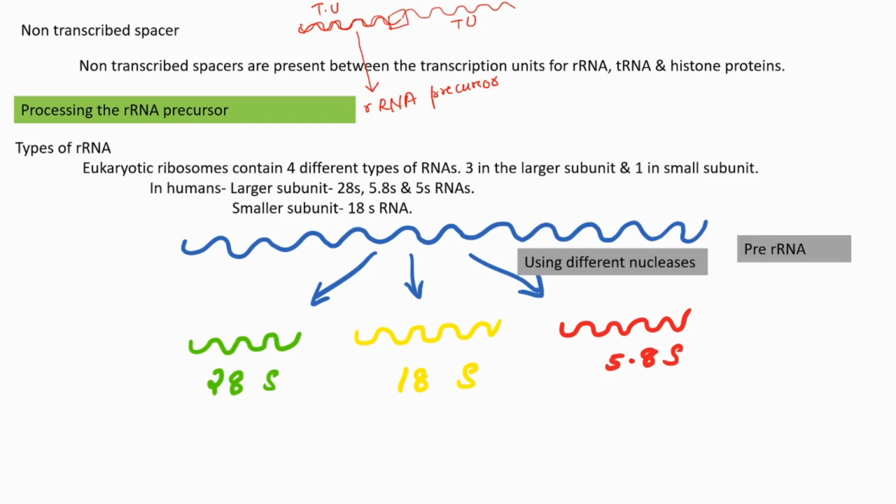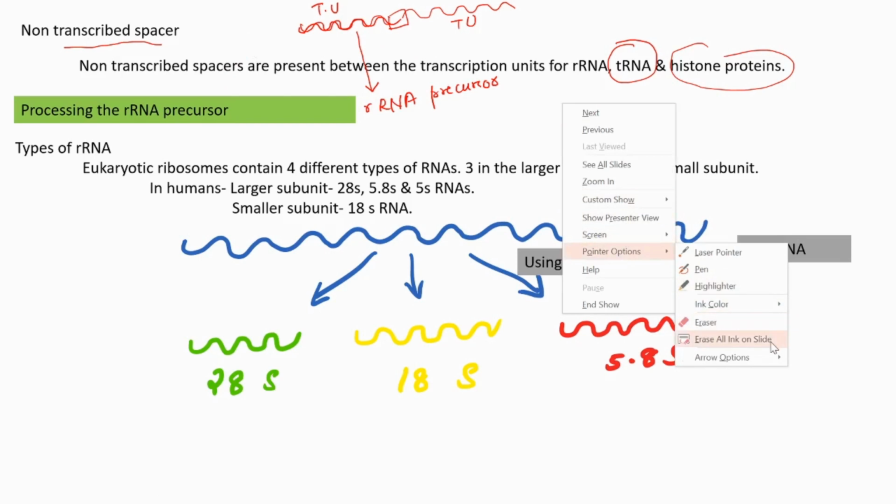Such sequences are called non-transcribed spacers. We can find such spacers in the DNA molecule concerned with the transcription of rRNA, and also in the case of histone proteins. Okay, that is non-transcribed spacers.